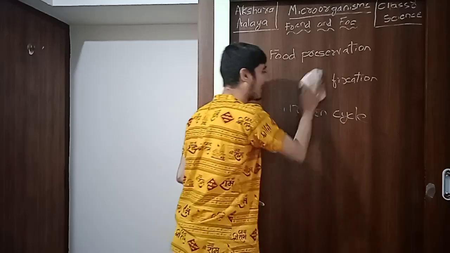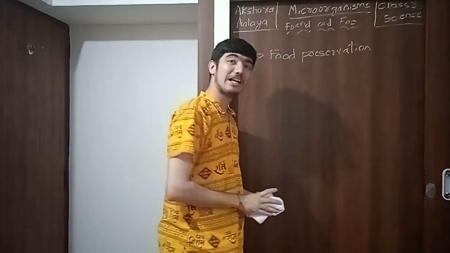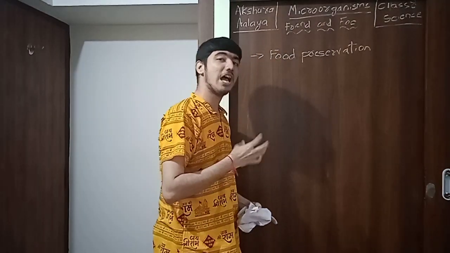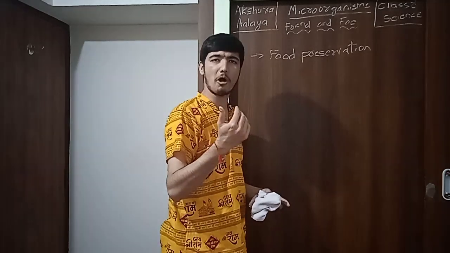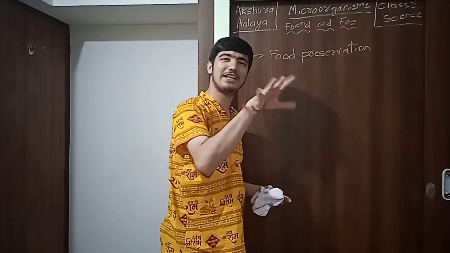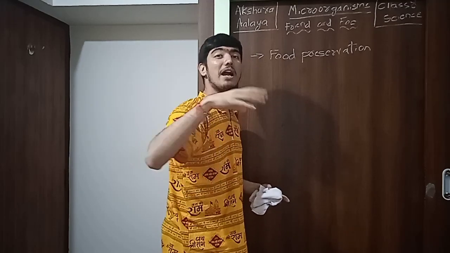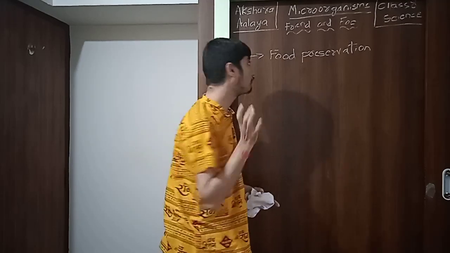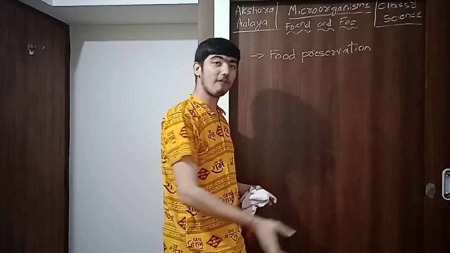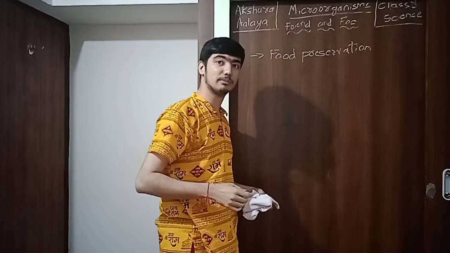How they affect microorganisms, we will learn that. As we know, food will be spoiled either by chemical reaction, that is by oxidative or reductive reactions, right? That is only some part of food spoilage. But foods also spoil because of the presence of microorganisms.